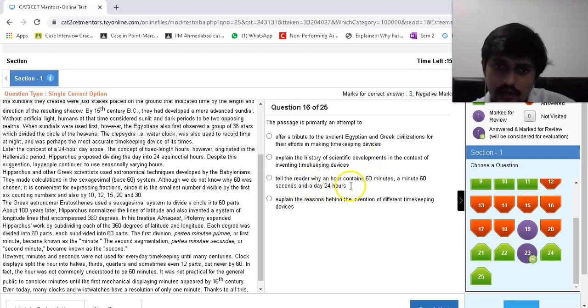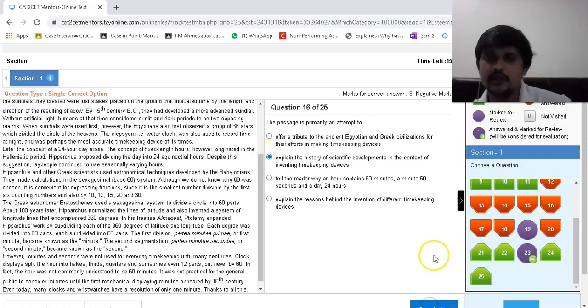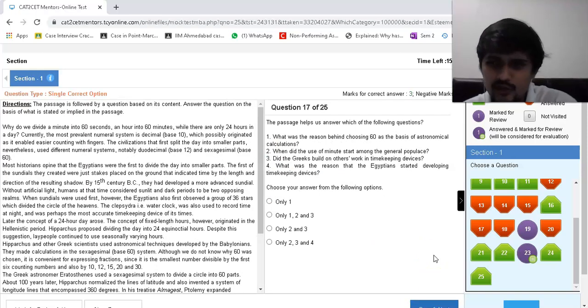Tell the reader why an hour contains 60 minutes, a minute 60 seconds, and a day 24 hours. No, they have also explained the history. It's not just that, it's the reason behind the invention of different timekeeping devices. D is completely out of the question. I'll go with B. This is a sure thing, I think.